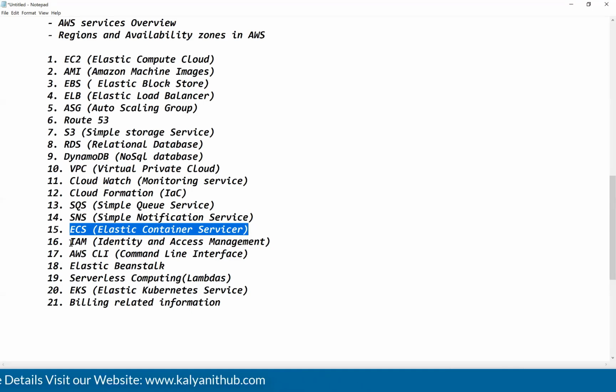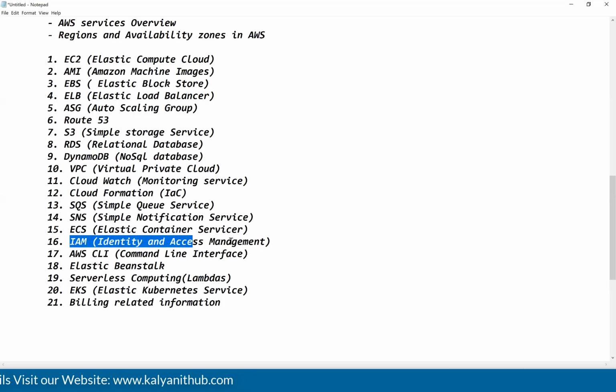Next, IAM, guys. Whenever you have created an account in AWS, by default, that is the root account, guys. But in companies, they won't give root account access. What they will do is create IAM users. For every user, they will create a separate account, guys. Suppose you are a DevOps engineer, then you can access only a few services as a DevOps engineer. You can't access other services, guys. If you are a developer, then they will give access only to a few services. For other services, you can't access. Like that, based on the technology you are working on, they will create the IAM user and give access only to those services, guys.